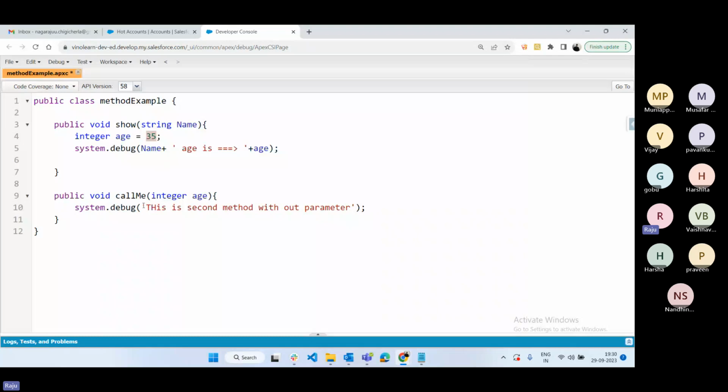Okay, let's see. Now here it is integer, right? Now string name equal to Ram. Now I'm going to simply remove this one.